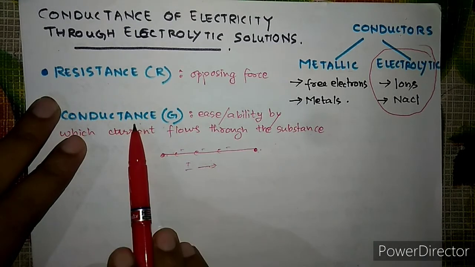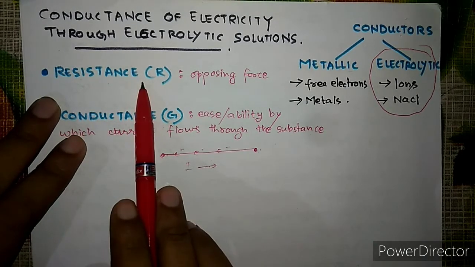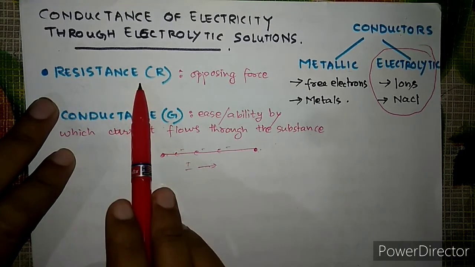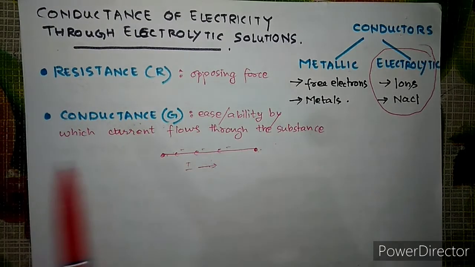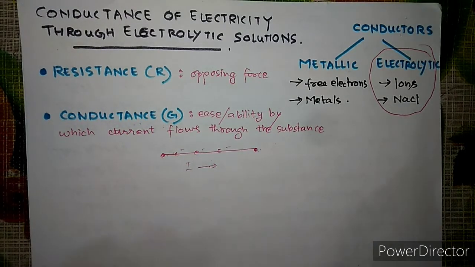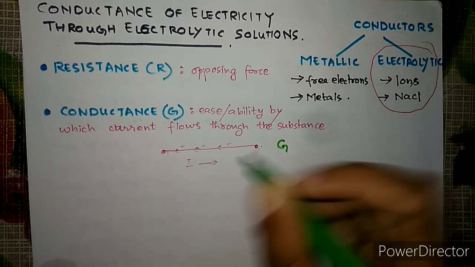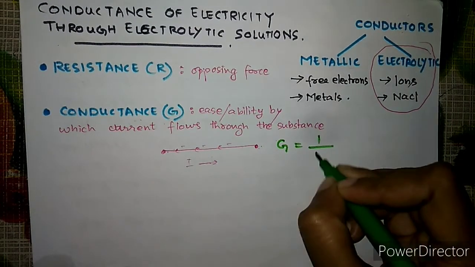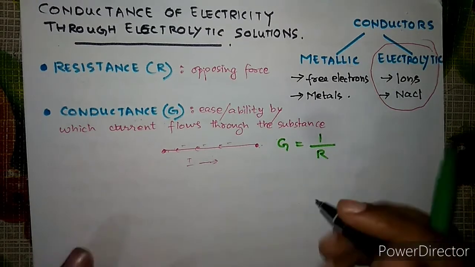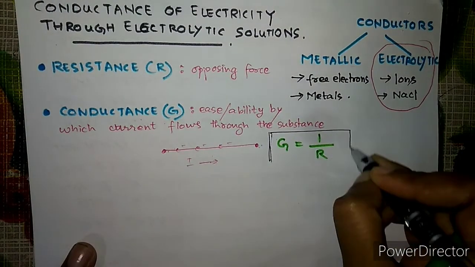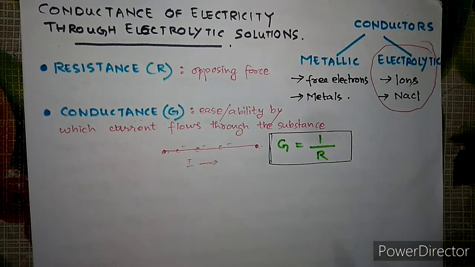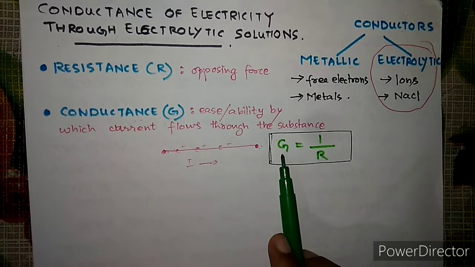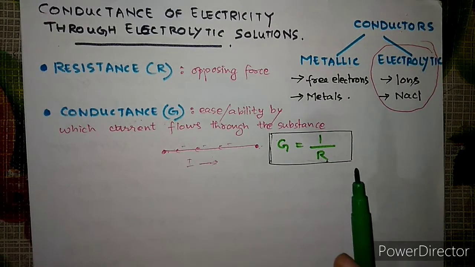So these two are inversely related. If resistance is more, the conductance will be less, and if resistance is less, the conductance is more. So we can write like this: the conductance is represented by G, and resistance is represented by R. So the conductance is equal to 1 by R. That means if more resistance is present in a conductor or in a substance, the conductance value will be less. It will conduct less if the resistance is more, right?